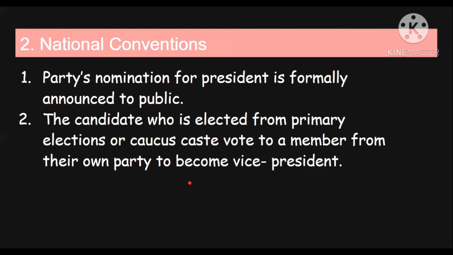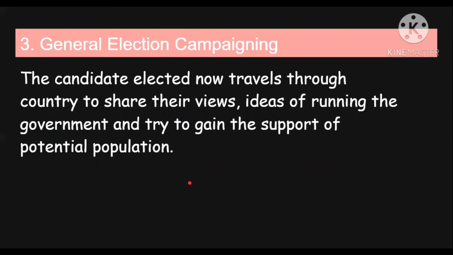So after electing the nominee for president and vice president through primary elections, caucuses, and the convention, the candidate who is now elected will travel through the country to share his views and thoughts about running the government, and will try to convince people to support him. In this, posters, banners, rallies, and debates play a very important role.